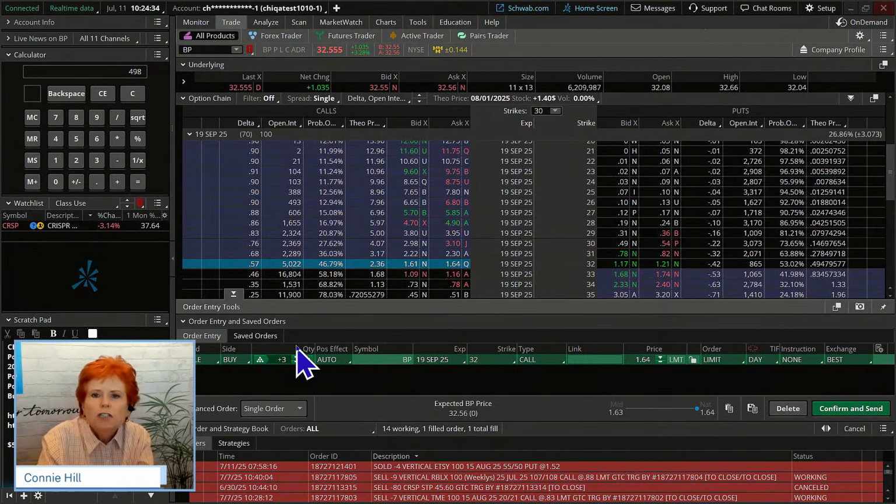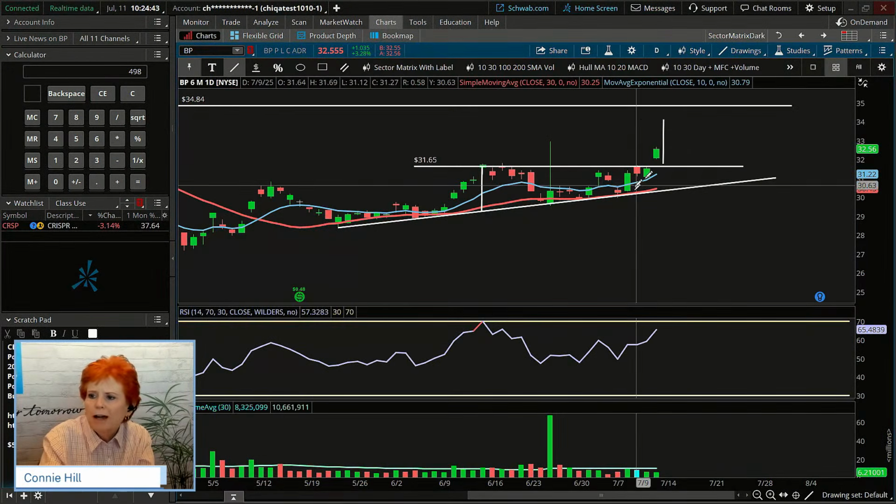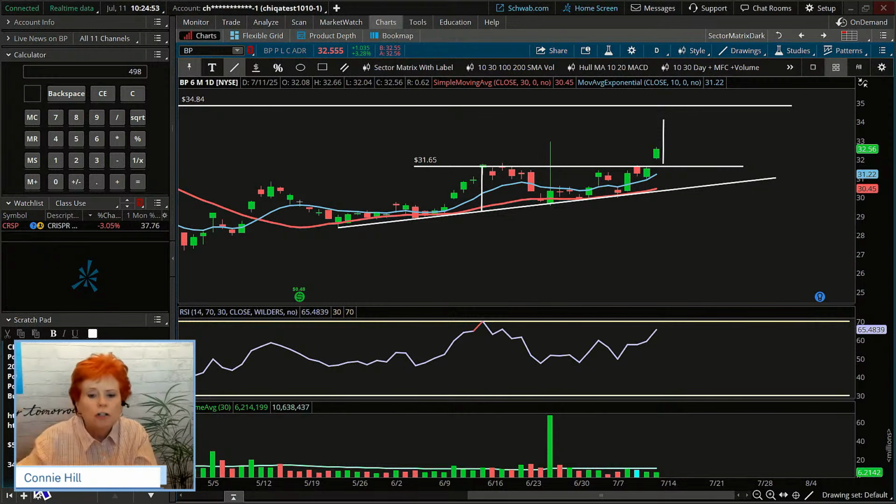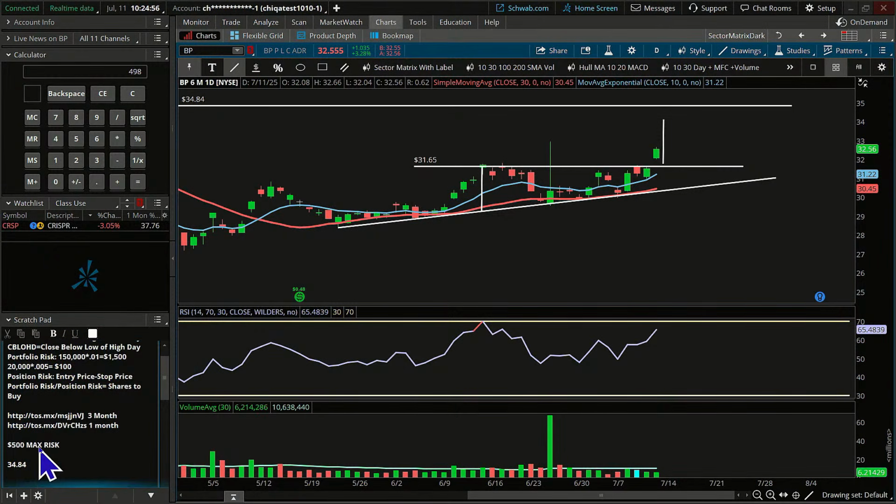And we're going to put in targets based on the price of the stock. You can put targets in based on the price of the option or based on the price of the stock. So let's come out here. Let me write these numbers down. Let's suppose that we are at 34.84. We're going to shoot for that longer target. Let's go put it in our trade.